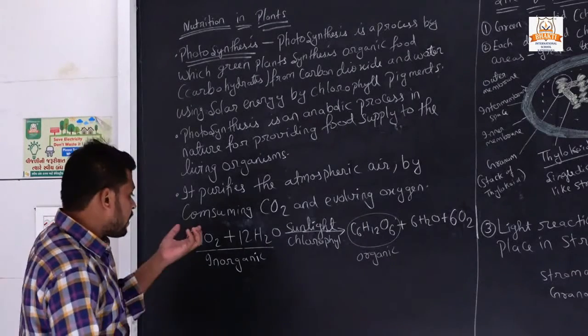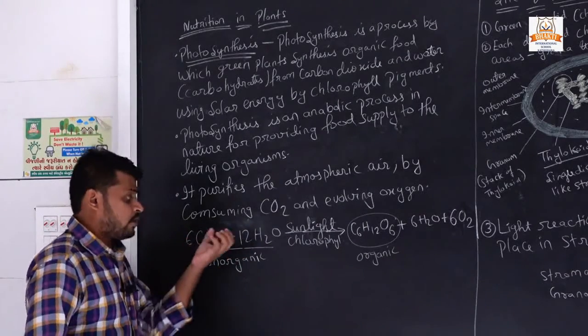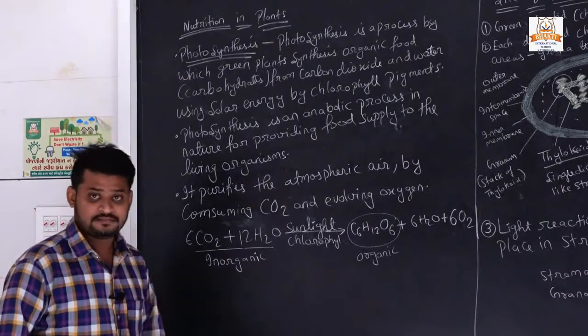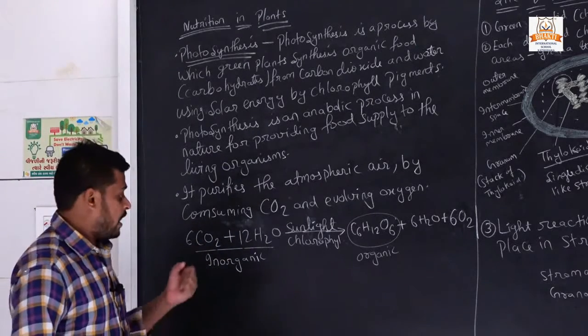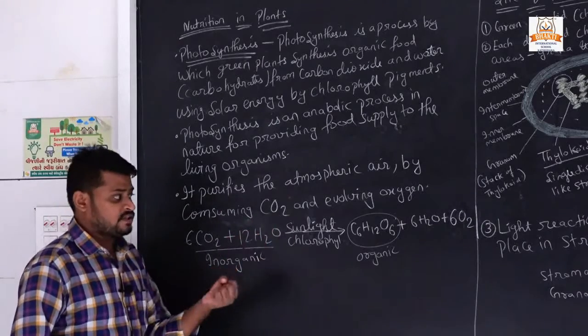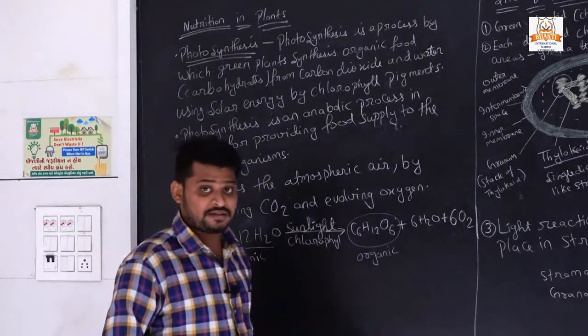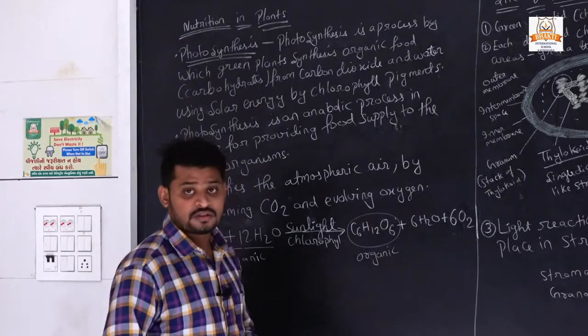Carbon dioxide and water are inorganic nutrients, and when they react in the presence of sunlight, they give us organic nutrients, that is glucose, carbohydrate.